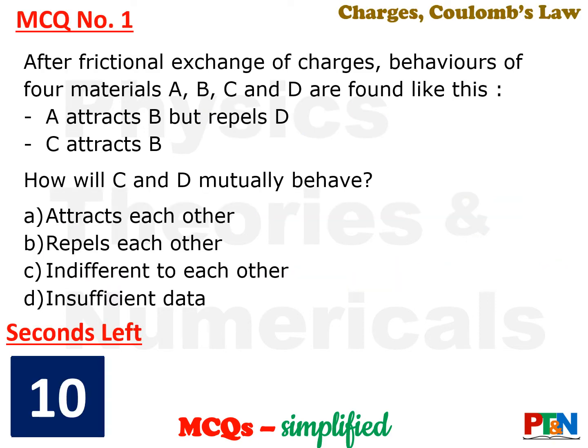Here comes the first MCQ. After frictional exchange of charges, behaviors of four materials A, B, C and D are found like this. A attracts B but repels D. C attracts B. Now how will C behave with D? You have got 4 options and 10 seconds time. So you try to reach your option in 10 seconds time. Your timer starts now.